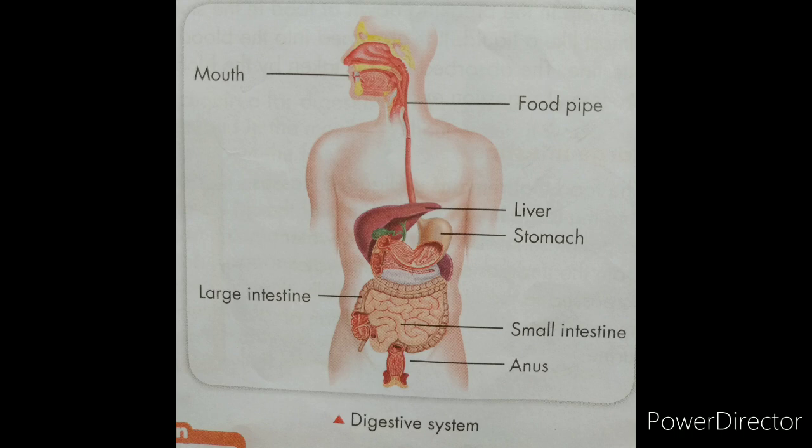The next one, rectum. Rectum is a part of the large intestine where faeces, the waste matter that remains after the digestion of food, is stored for a short time. The last one, anus. The remaining solid waste is removed from the body through the anus. Okay children, so these are the organs which are involved in the digestion process.